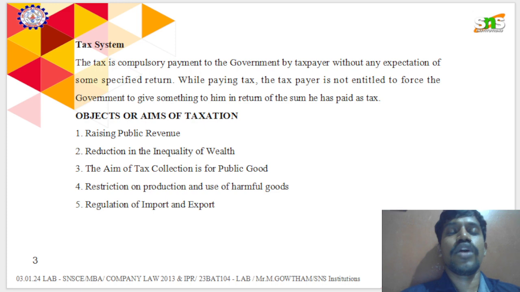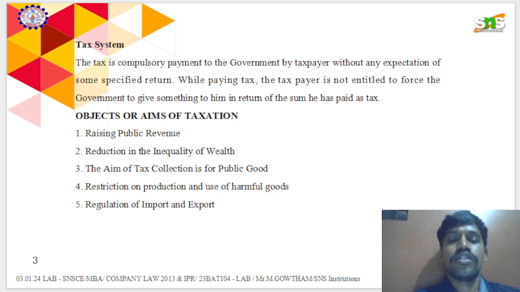The next is the reduction of inequality of wealth. How much ladies or women pay and how much men pay: there is no bias, and the government shows no partiality between women and men. Everyone should equally pay a percentage of income to the government. The aim is collection from the public and service to the public. The amount collected from the public will also benefit the people in future.